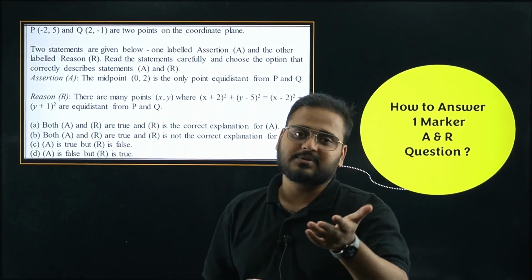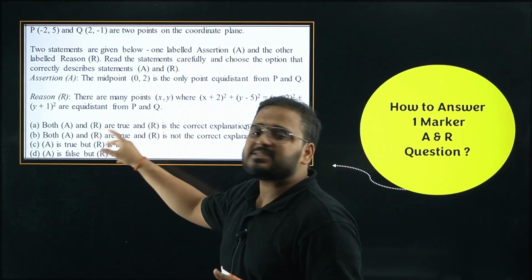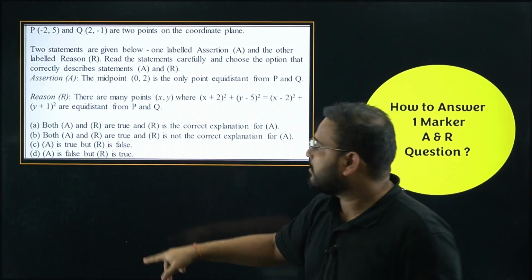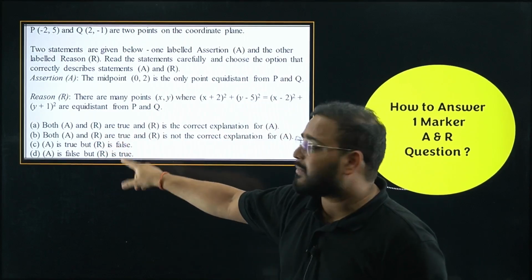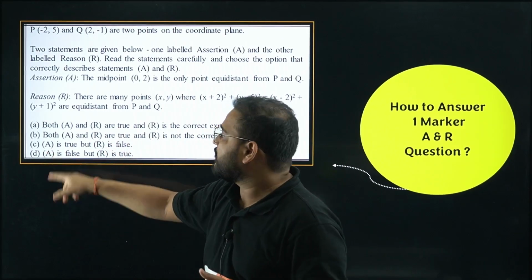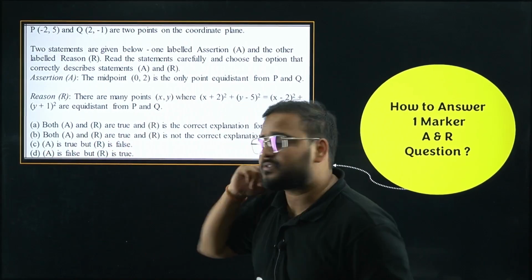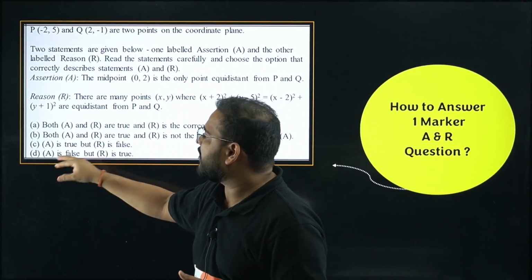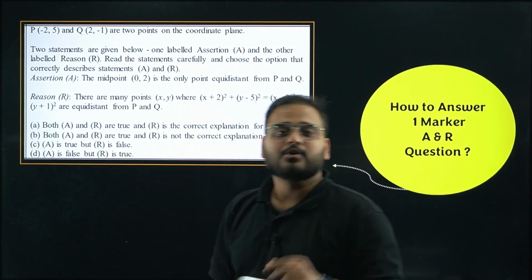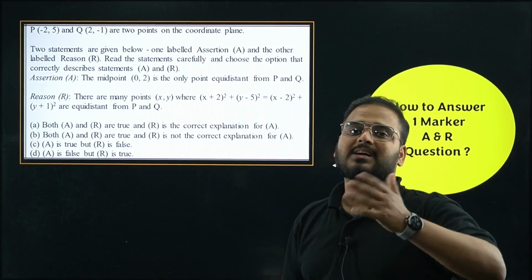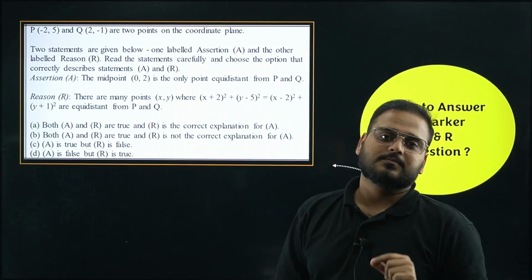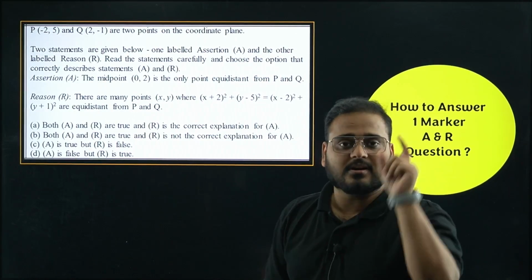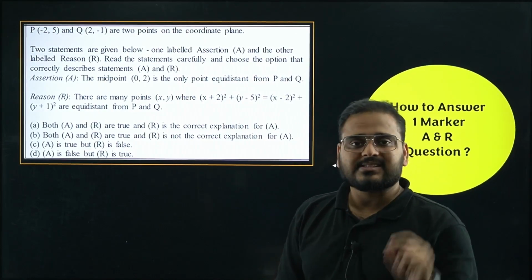One more thing. We are usually used to A meaning the reason explains the assertion, and B meaning it doesn't explain but is true. This might not be a mistake, but sometimes we see A is true, R is false, or A is false, R is true. This can be interchanged, sir. I can write option D here, option C here. So don't pick an option just because you know that's how it usually is. Read the options, especially. You know your answer, read the option, then only make a choice.